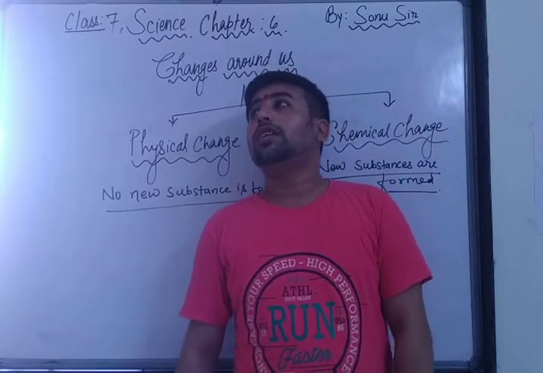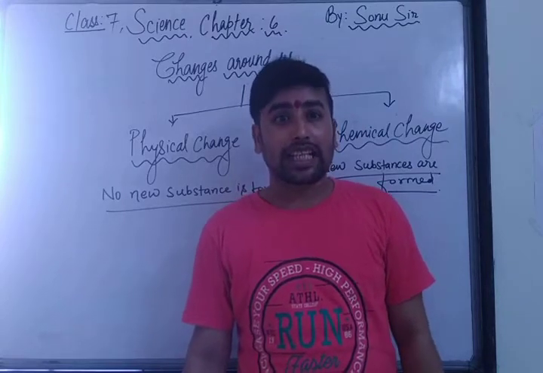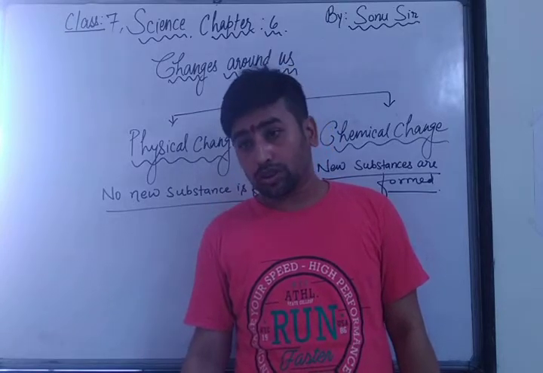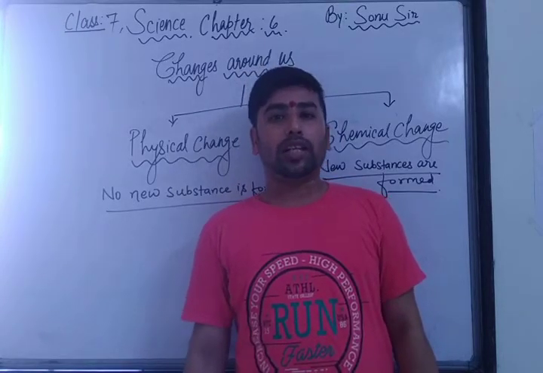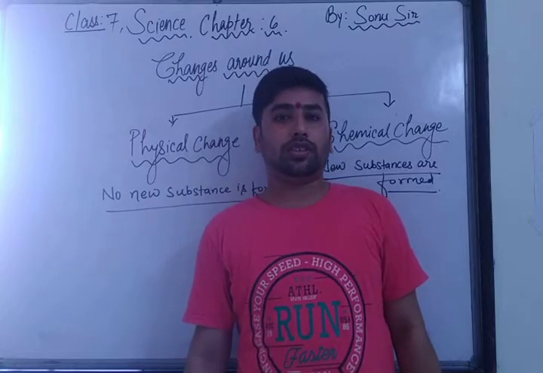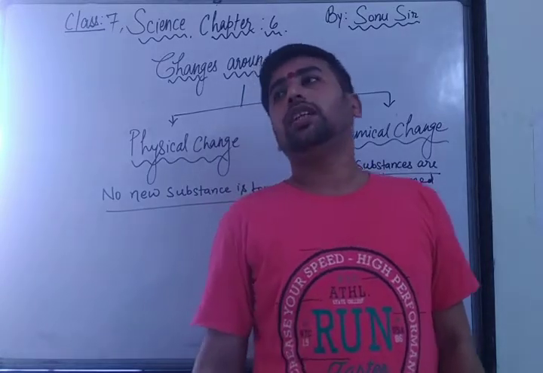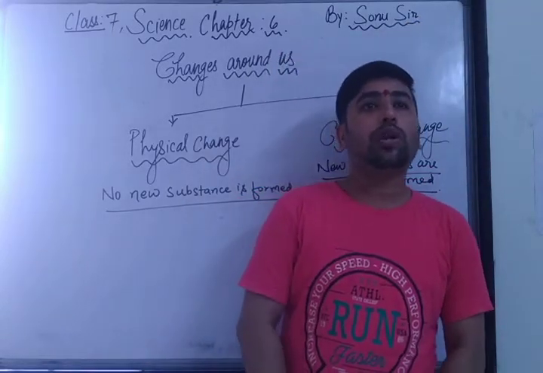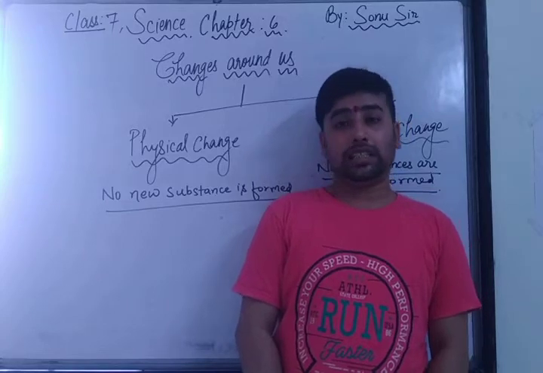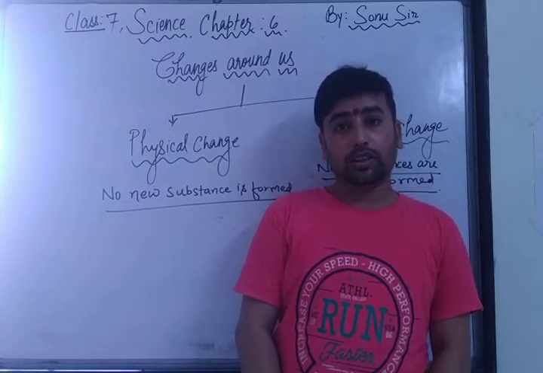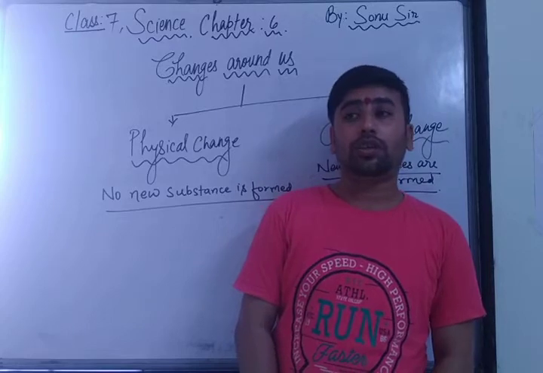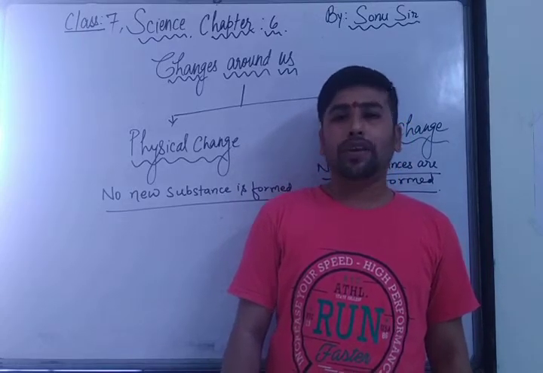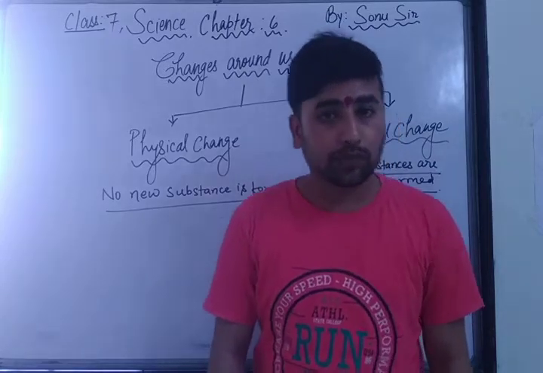Especially now, you can see it is summer season, and in the summer season people take Glucon-C or sugar solution from time to time to keep their body hydrated. Hydration means there should not be a lack of water. We should drink more and more water during the summer season. At least we should drink 4 to 5 liters of water. But science says to drink 12 liters in a day, though it's not possible. So at least 5 to 6 liters we can drink in 24 hours.